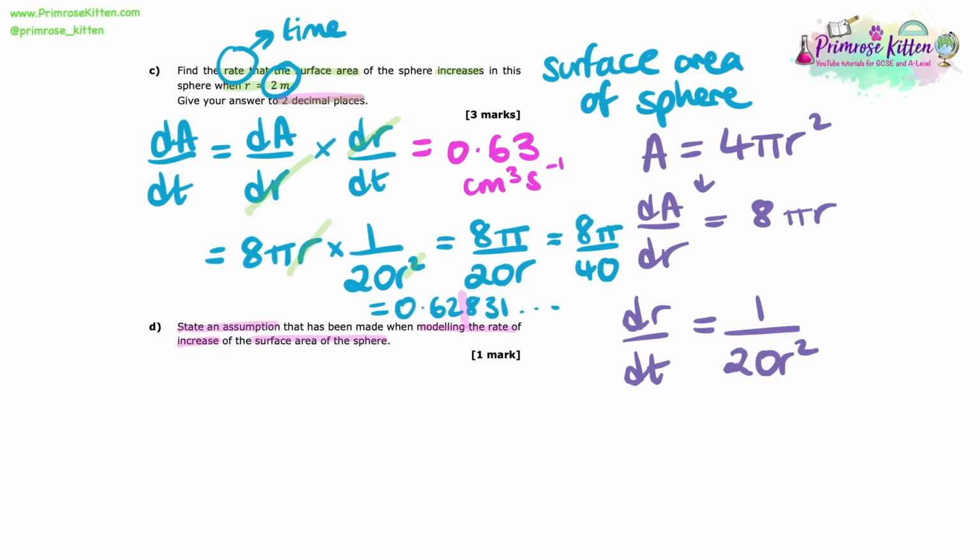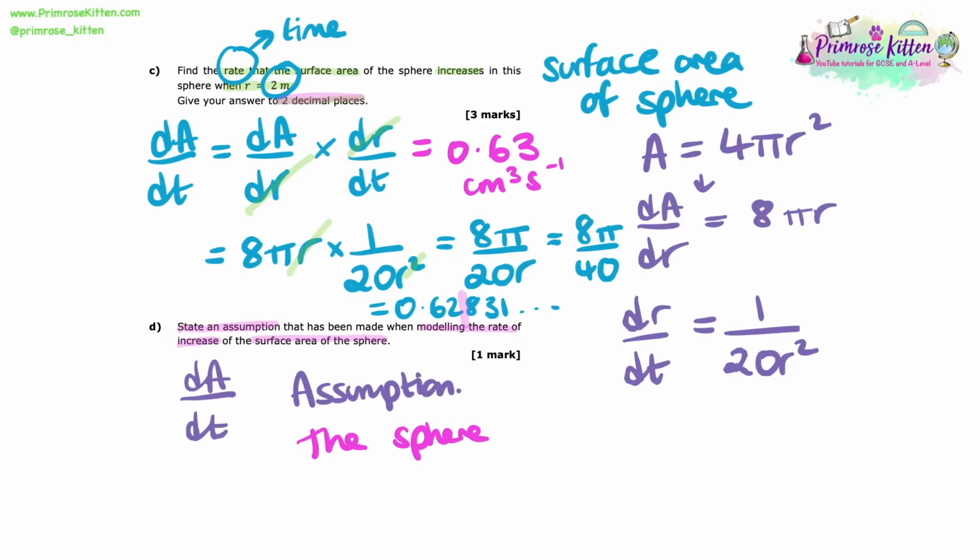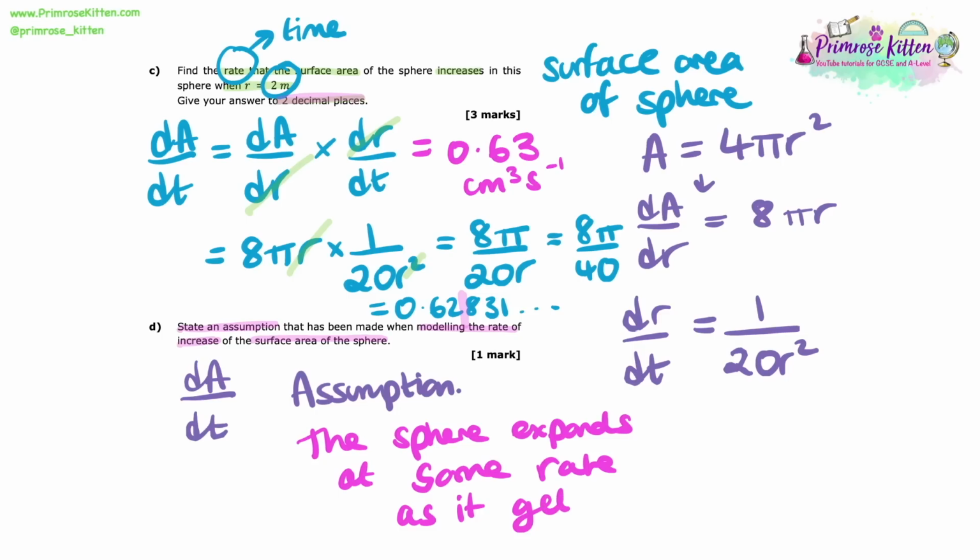So now we need to state an assumption that's been made when modelling the rate of increase of the surface area of the sphere. For this we need to have a think about the scenario. Remember that this question was looking at a sphere that was getting heated up and expanding as a result of that. So it's getting hotter. And so what we've had to assume here is that the sphere continues to expand at the same rate as it gets hotter. It's not going to get hotter and then start expanding at a faster rate or something. We're assuming that this is constant and not dependent on temperature, okay? So that there is our assumption.